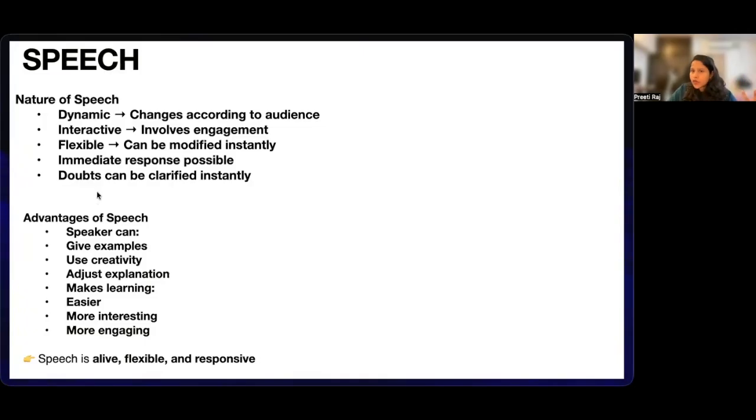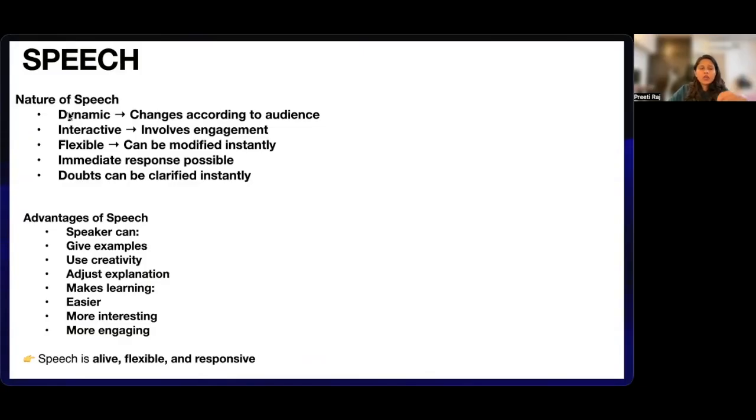If you have not understood one idea, the speaker can explain it more nicely by giving you some other idea. They give examples, they answer doubts and questions, and change according to the audience in front of them. If a student does not understand, the teacher will immediately clarify the doubts. So according to Plato, speech becomes more engaging, more understandable, and more effective. Example, as I already gave you, of the real classroom.